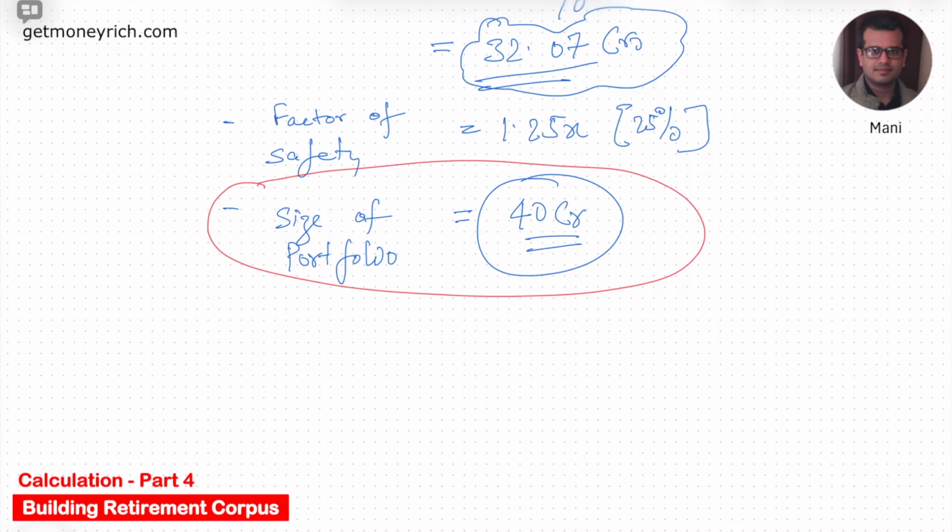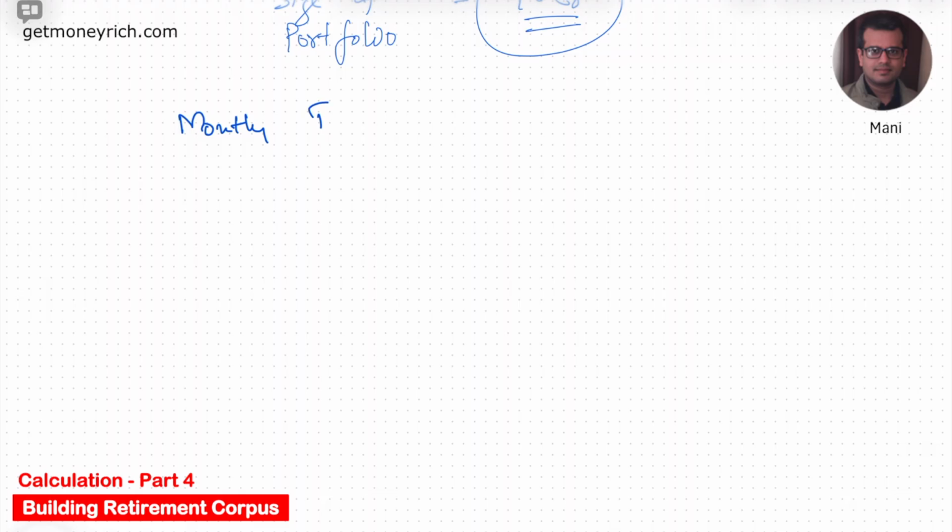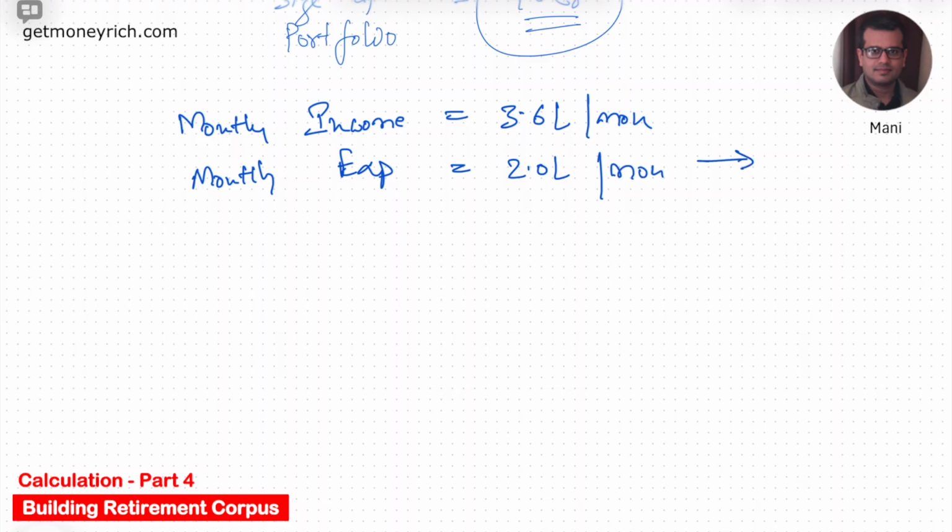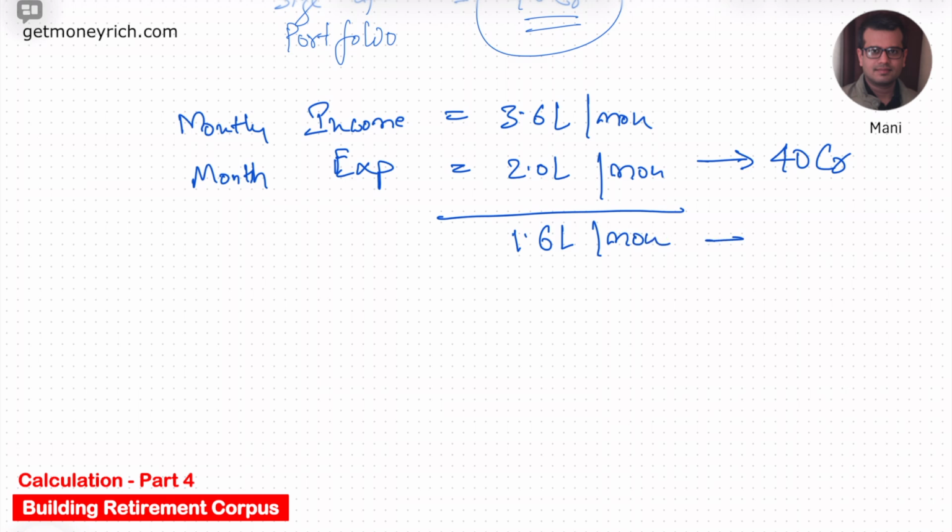practicality point of view. So we have seen that the monthly income of the person was 3.6 lakhs per month and his monthly expense was 2.0 lakhs per month, for which he needs a 40 crore retirement corpus. So it means that out of these 3.6 lakhs that he earns, he saves about 1.6 lakh per month. So this is his savings.